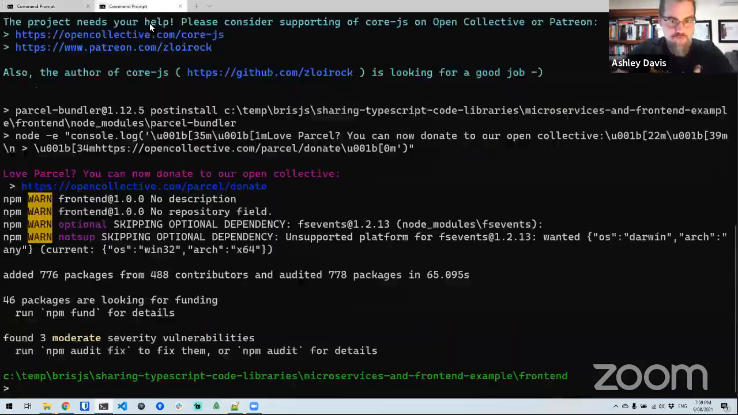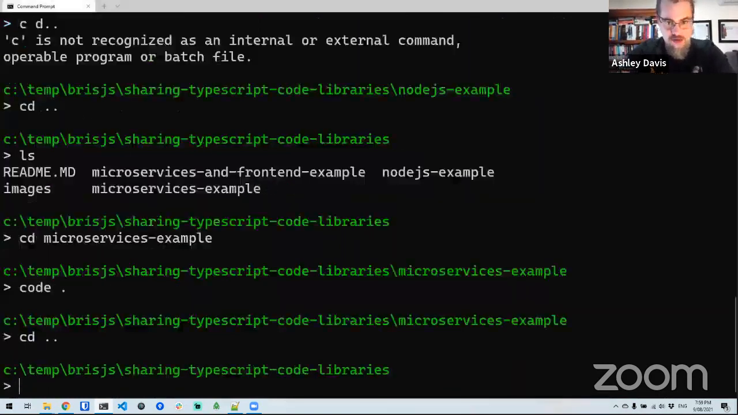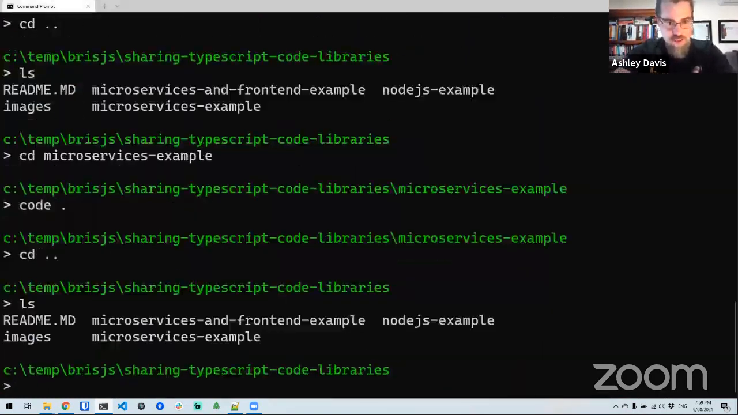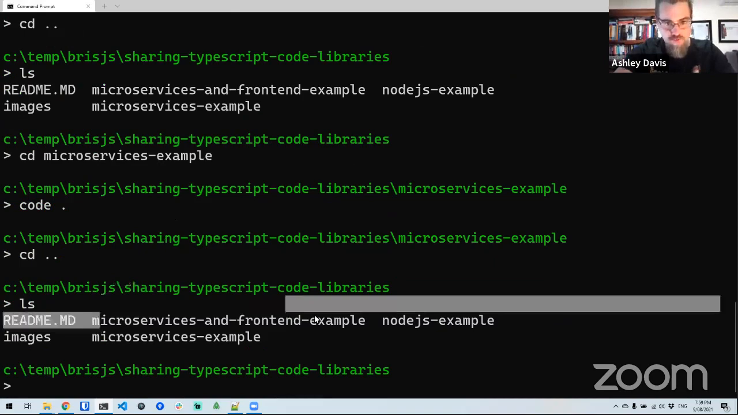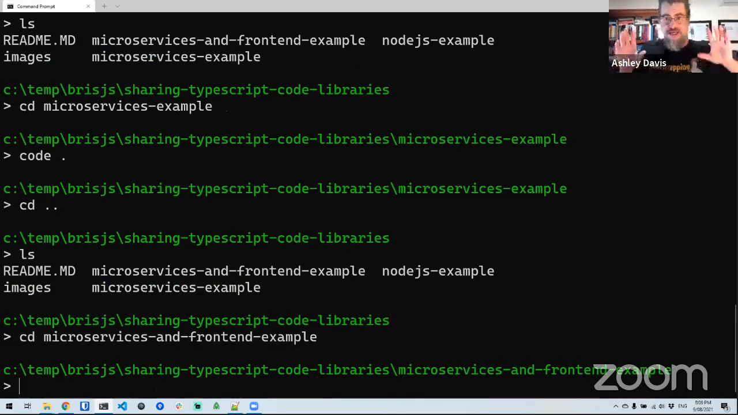So this is the front end example, which the npm install for this would have taken a little while. That's why I started it off earlier. But I don't need that extra terminal, so I'll just close that. But let's go back to the root directory of the repo here. We're going to look at this microservices and front end example now. Now again, it's just like the previous examples. I've added a little bit more into it. We've upped the ante a little bit.